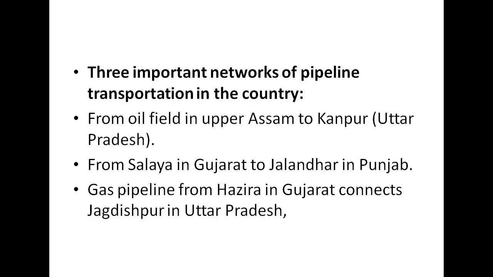Now there are three important networks of pipeline transportation in the country. I just told you what you have to write. You can write according to the points that I have given, and you can include the branches also if you want to. Basically, the three networks of pipeline transportation in our country are: first, from the oil field in Upper Assam to Kanpur in Uttar Pradesh. Second, from Salaya in Gujarat to Jalandhar in Punjab. Third, the gas pipeline from Hazira in Gujarat, which connects to Jagdishpur in Uttar Pradesh. So these are a few points that you can write, and you can add the branches also if you want to.